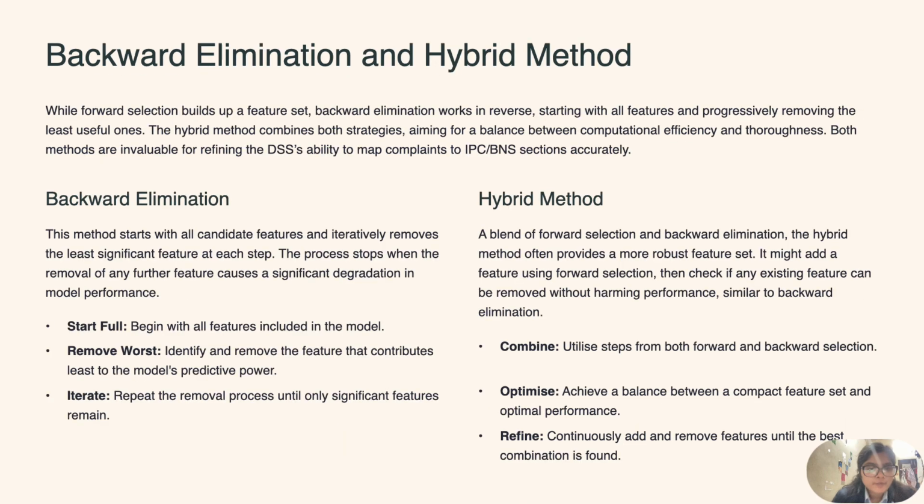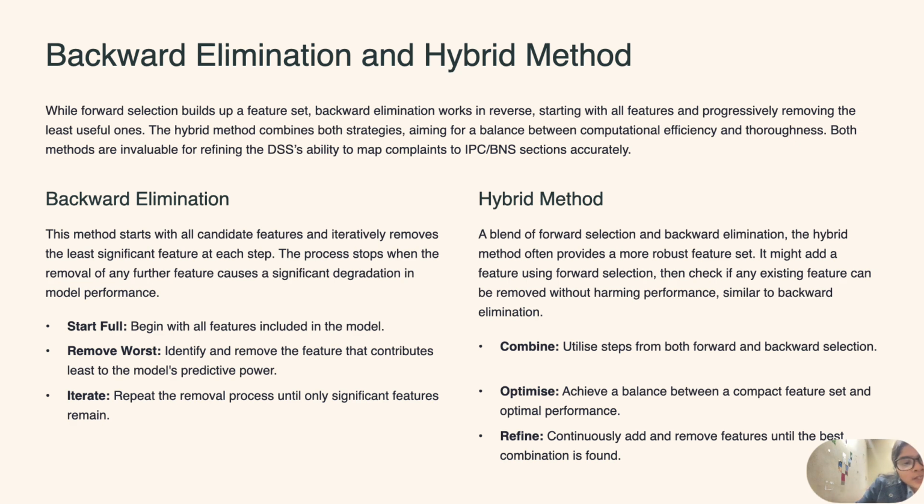Talking about backward elimination and the hybrid method, while forward selection builds up a feature set, backward elimination works in reverse. Starting with all features, it progressively removes the least useful ones. In forward selection we were adding features, now in backward elimination we are removing features that are not that useful.